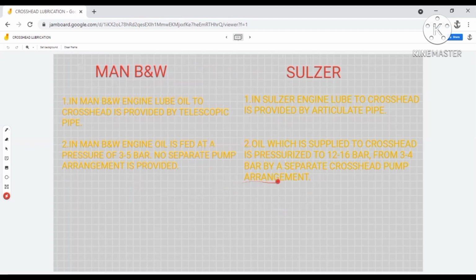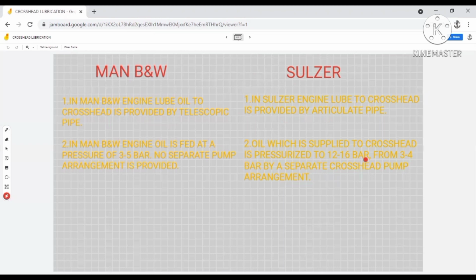As you can see, in case of the MAN BMW engine, no separate crosshead lubricating pump is there. The pump that is used for lubricating the main bearings also supplies oil to the crosshead bearing at a pressure of about 3 to 5 bar. But in case of Sulzer engines, a separate crosshead lubricating pump is there that pressurizes the oil at a pressure of about 12 to 16 bar. So much higher compared to MAN BMW engines.